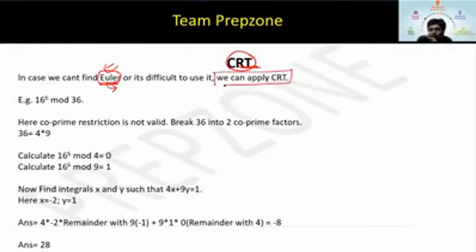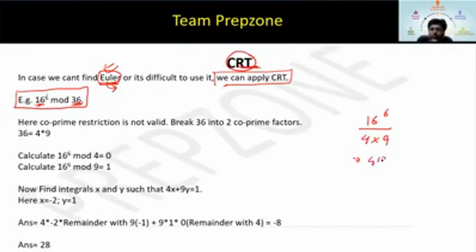What was the condition for Euler? Here is an example. Suppose you have a question, 16 to the power 6 mod 36. Can you apply Euler's theorem here? No, because 16 and 36 are not co-prime. So you will first make it co-prime and then apply Euler. This is 16 to the power 6 and this is 36. So you will write 36 as 4 into 9. Again, you will convert 16 to 4 square.